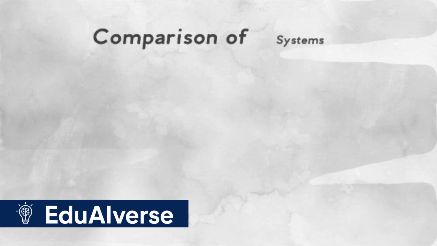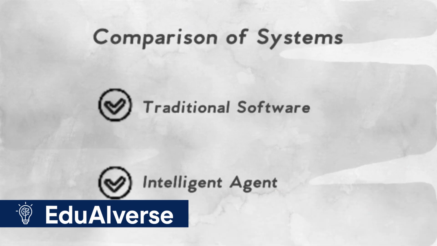Traditional software has fixed behavior, like a calculator. An intelligent agent can adapt and learn, for example, a recommendation system improving over time.